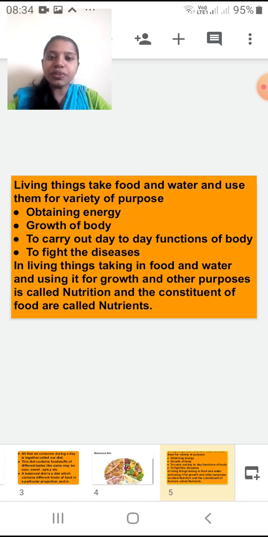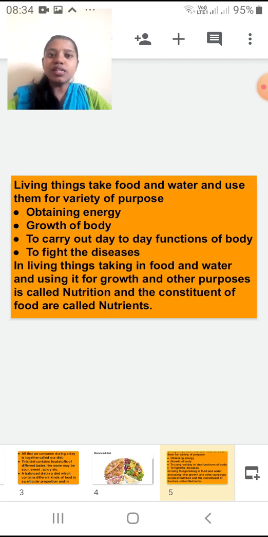Okay, students. So these four points are very important. Why do we have food and water? First point was obtaining energy. Second point is growth of the body. Third point, to carry out our day-to-day functions of the body. And fourth point, to fight the diseases. Okay, so you all will now have proper food every day. Yes, you should have it.